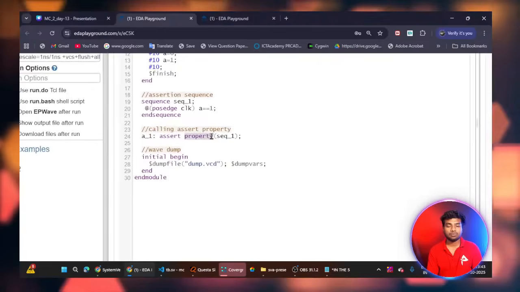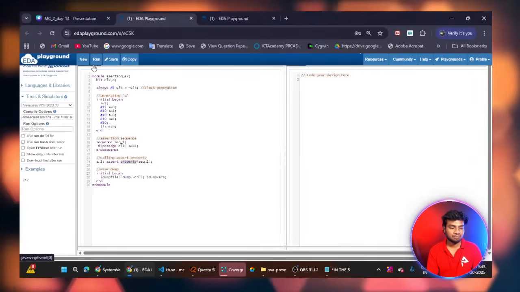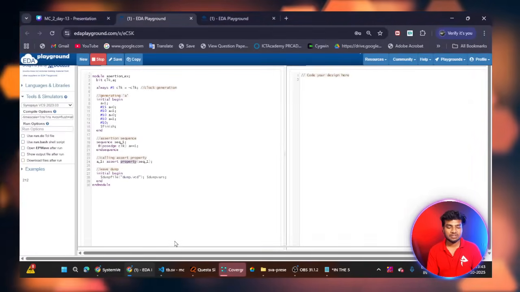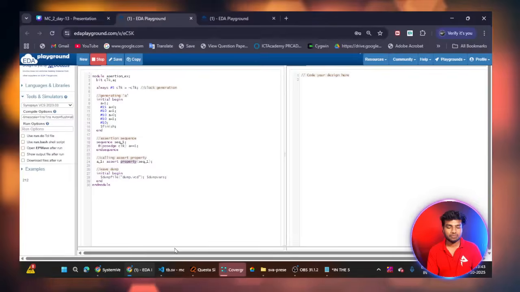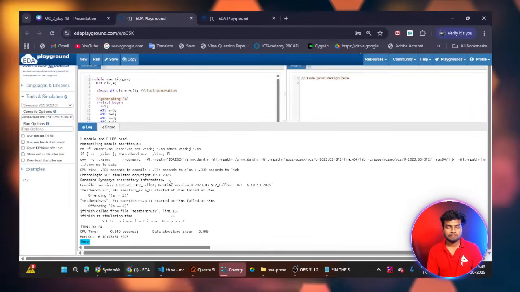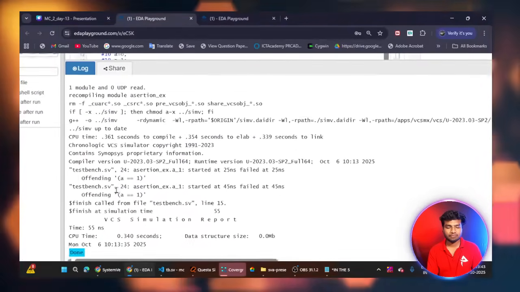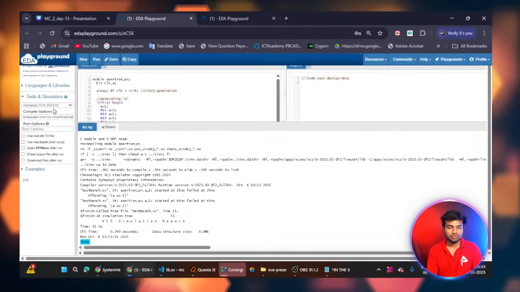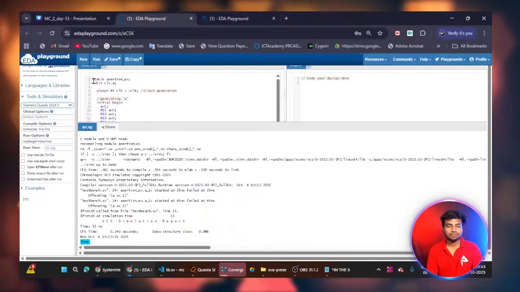So let's check the output. I will use Questasim as a tool.